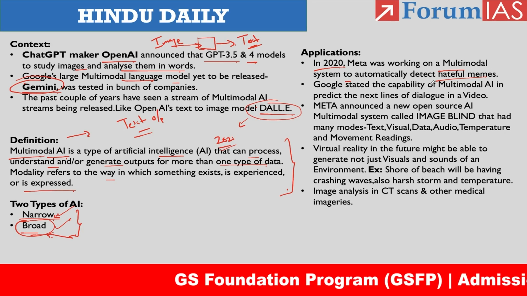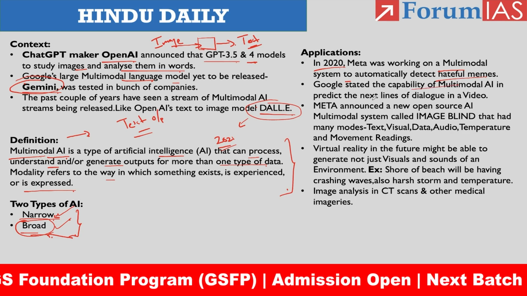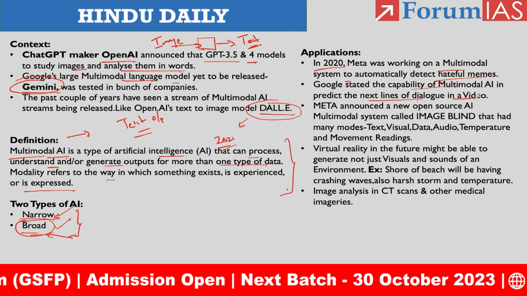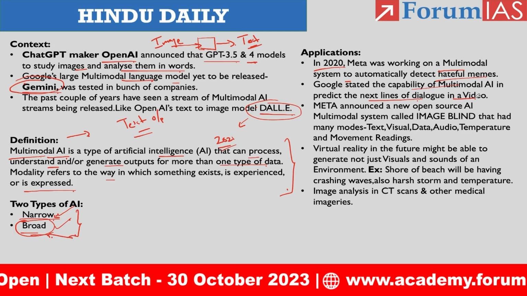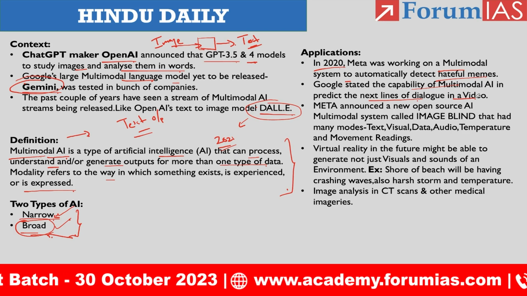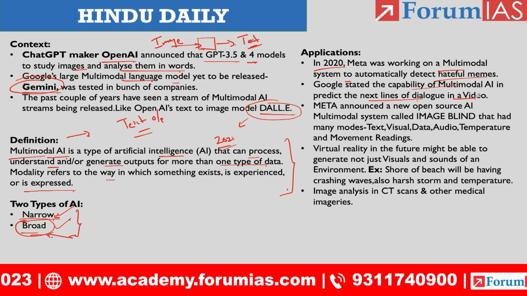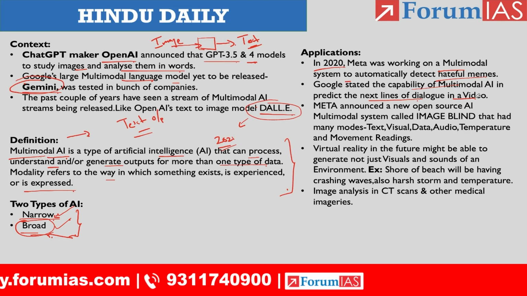Then Google stated the capability of multimodal AI to predict the next lines of dialogue in a video. Let's say we provide a video as an input to the multimodal AI tool, and it will grasp the information of what is going to come further. This is how they read the video information and provide the output, right?